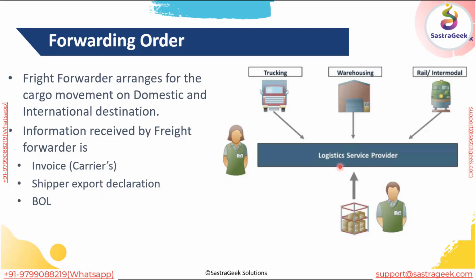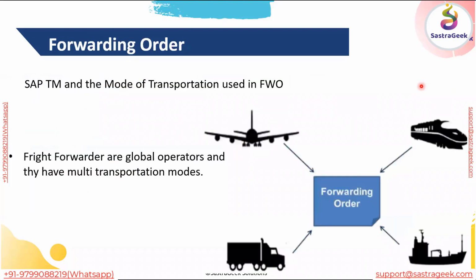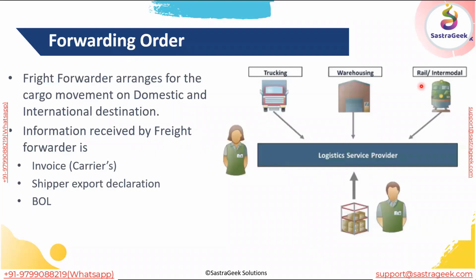A typical LSP gathers information from the trucking company, whether they have their own fleet or not, and what related freight orders are getting created for this forwarding order. It gets information from the trucking company and from warehousing, and it specifies whether the transport is intermodal or a single mode of transport, or what the various stages are.